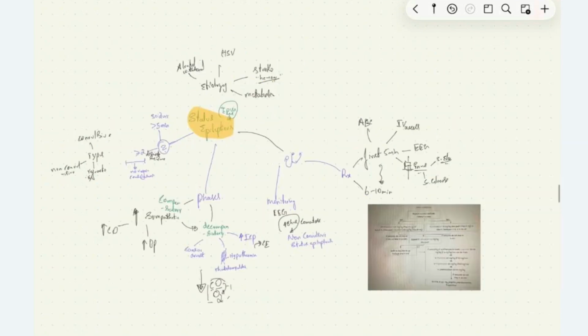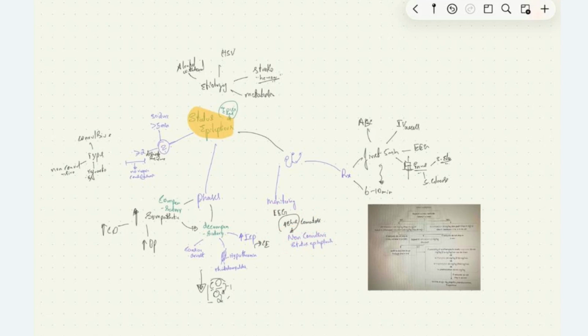And also, what is the monitoring that we do in case of status epilepticus? We will do continuous EEG monitoring if the patient is comatose for 48 hours, because we may have non-convulsive status epilepticus in these patients, which we will miss. So we'll do continuous EEG monitoring if the patient is comatose for 48 hours.